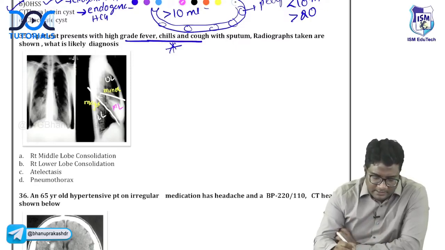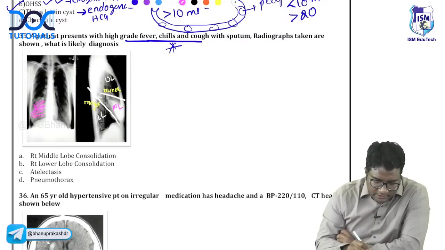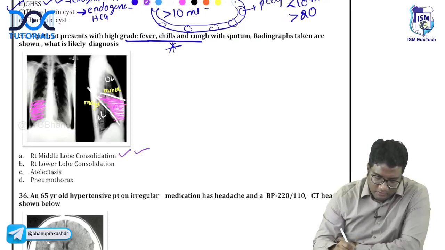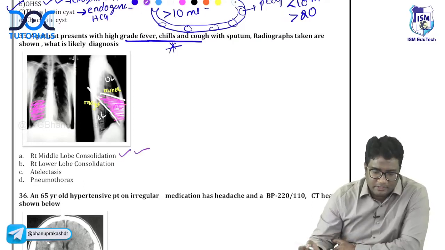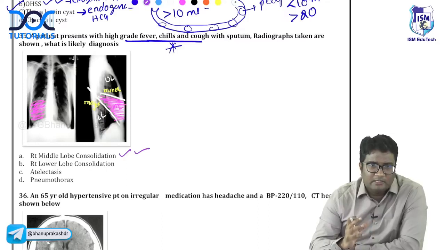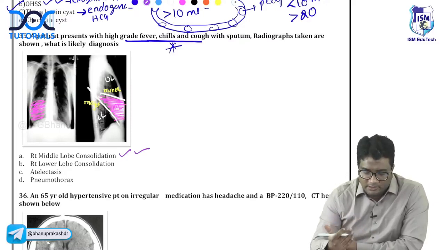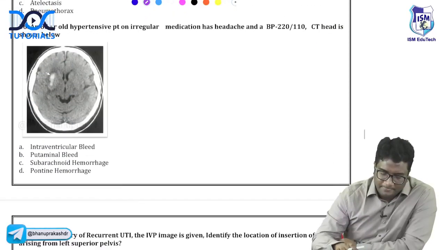You see the opacity which is in close contact with the right heart border, and it is also overlapping the cardiac shadow. So this silhouetting of the right heart border is your right middle lobe consolidation. So it's very important to understand how the lobes of the lung are. The right middle lobe is in close contact with the right heart border. It overlaps the cardiac shadow. This is middle lobe consolidation, right?